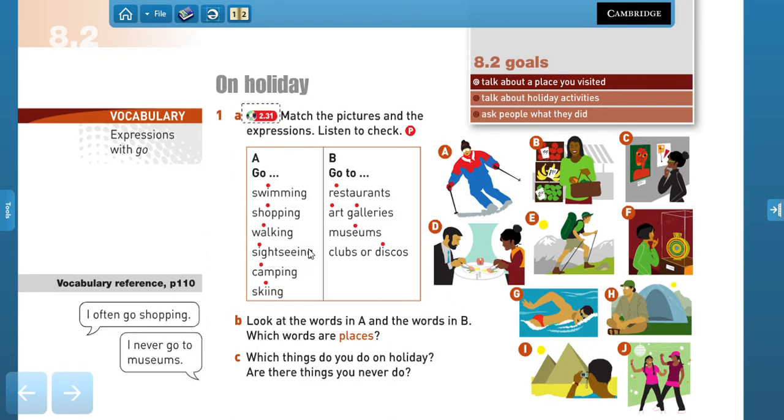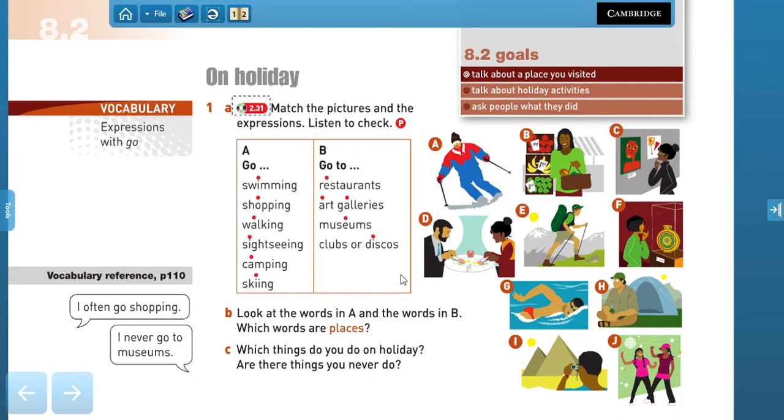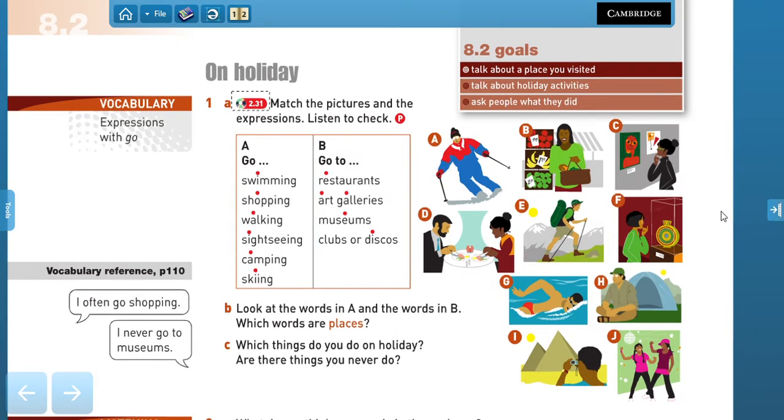Sightseeing means to visit some touristic places of a town or city, right? We have go camping, go skiing, go to restaurants, go to art galleries, go to museums or to clubs or discos. So please take a couple of seconds to match the pictures.